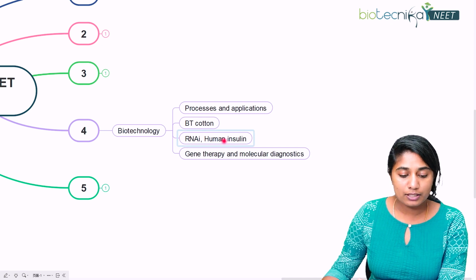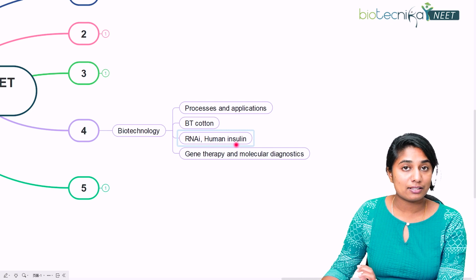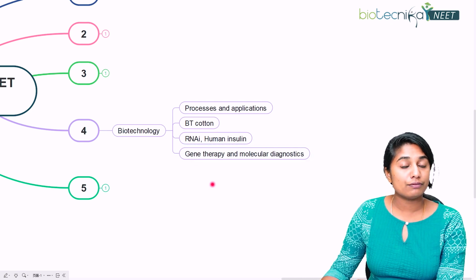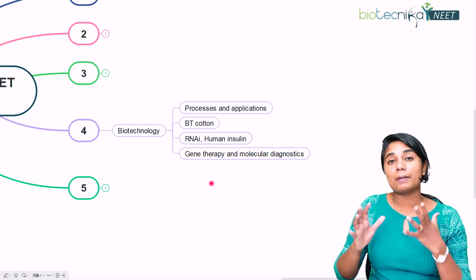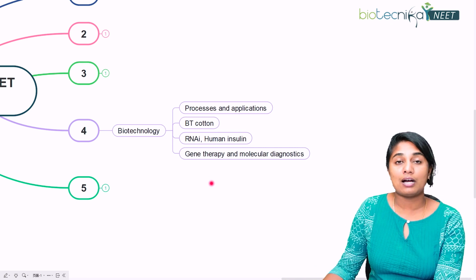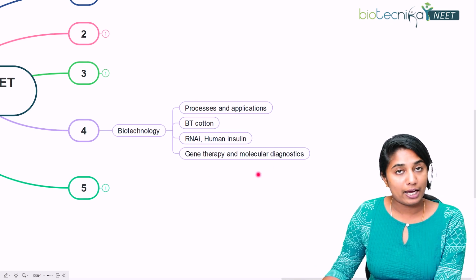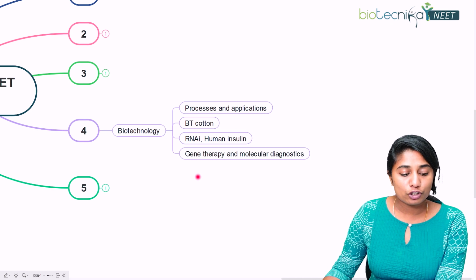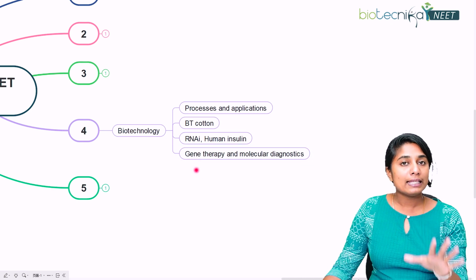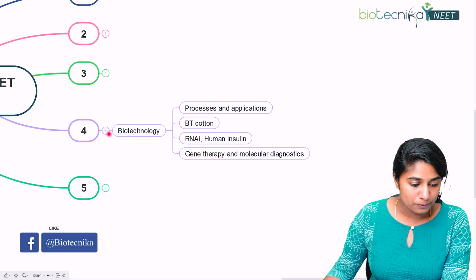Third is RNAi, that is, RNA interference, and human insulin, that is, diabetes and insulin. Then gene therapy. Give importance to gene therapy because it is an upcoming field and questions are being asked on it as well. Then molecular diagnostics, right? So these are the different topics that you need to give importance to in the biotechnology chapter.